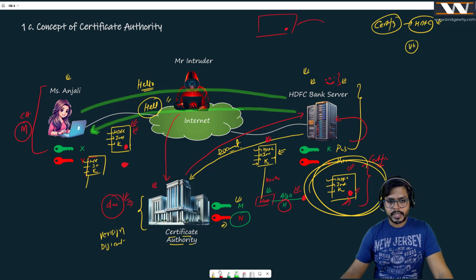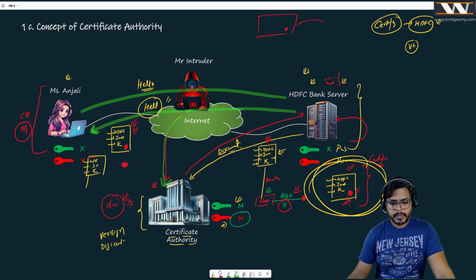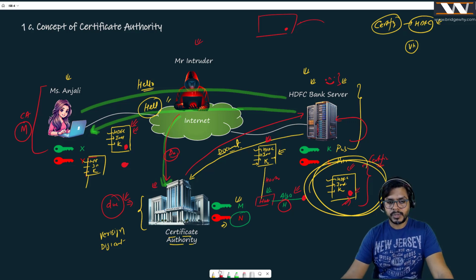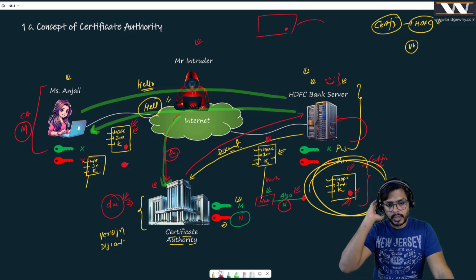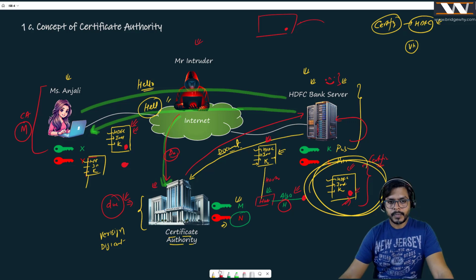Now, Mr. Intruder goes to the certificate authority and says that he is HDFC Bank. And the genuine certificate authority says, if you are, show me your documents. And unfortunately, Mr. Intruder doesn't have these documents. That is why the certificate authority is not going to give him the certificate. So what he does is go to another certificate authority, which is fake and has a bad reputation on the internet. Maybe its public key and private key are P and Q.